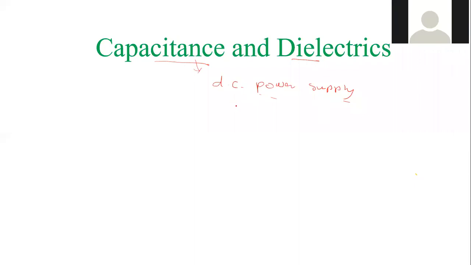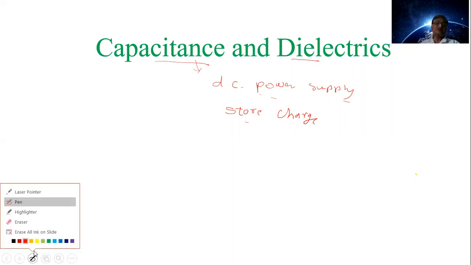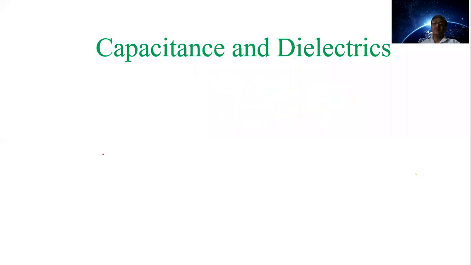Capacitance stores the charge. It can store the charge, but at comparatively low potential. And now we have to see here how the capacitor has to be constructed or how it can work there. Dielectrics means the insulating materials. Dielectrics are the insulating material.